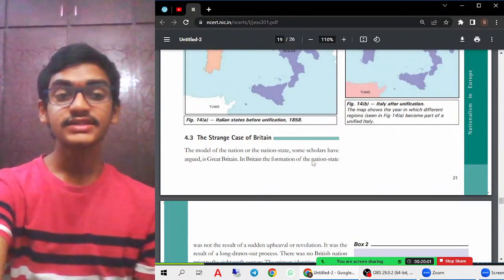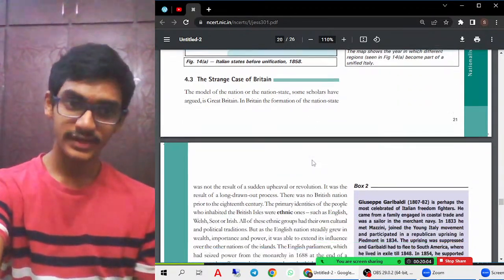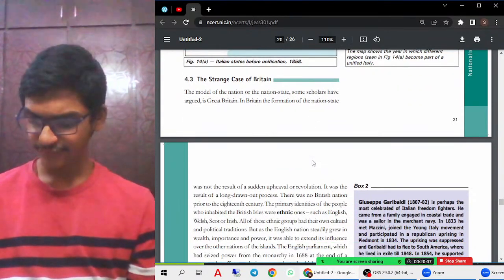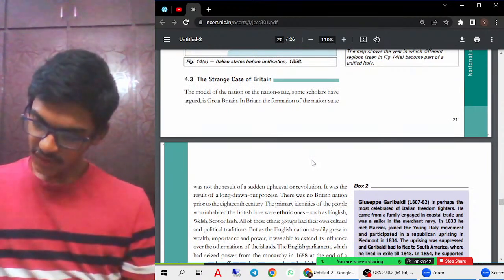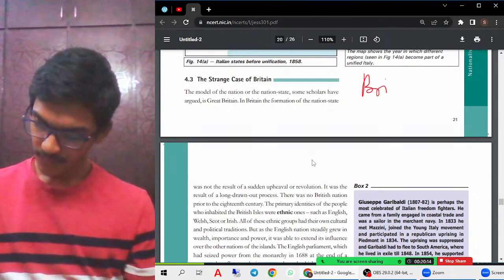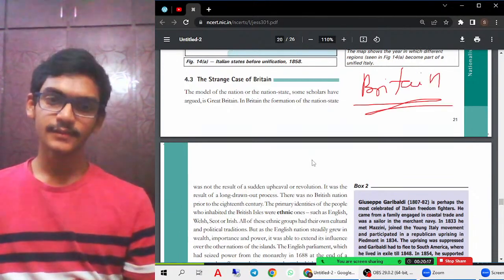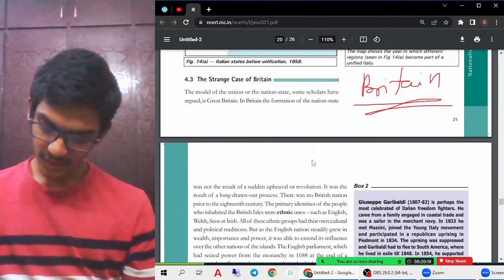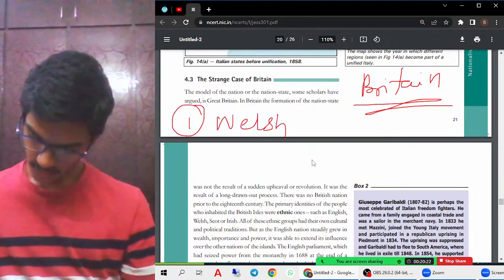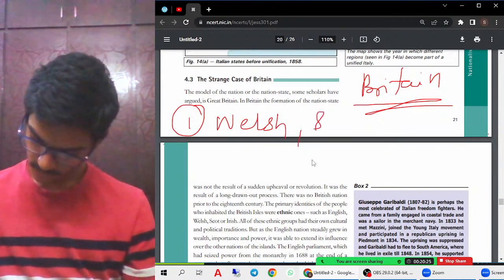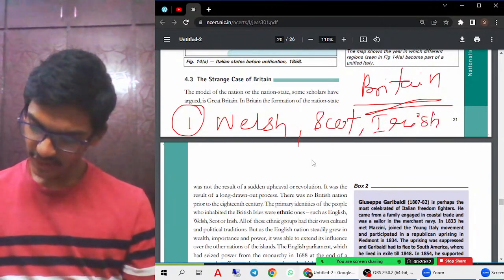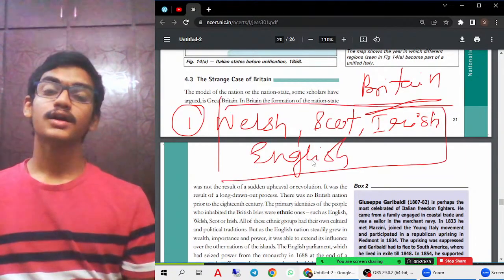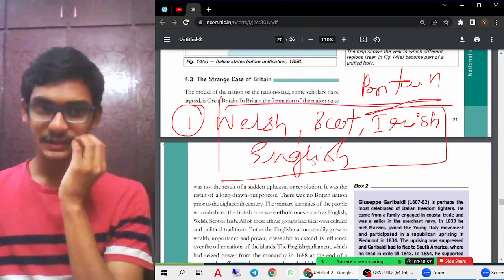Now let us try to understand the strange case of Britain. What was the strange case of Britain? In Britain, the condition was totally different. There were different kinds of people living in Britain: the Welsh, the Scottish, the Irish, and the English. These were the different kinds of people living in the present-day United Kingdom.